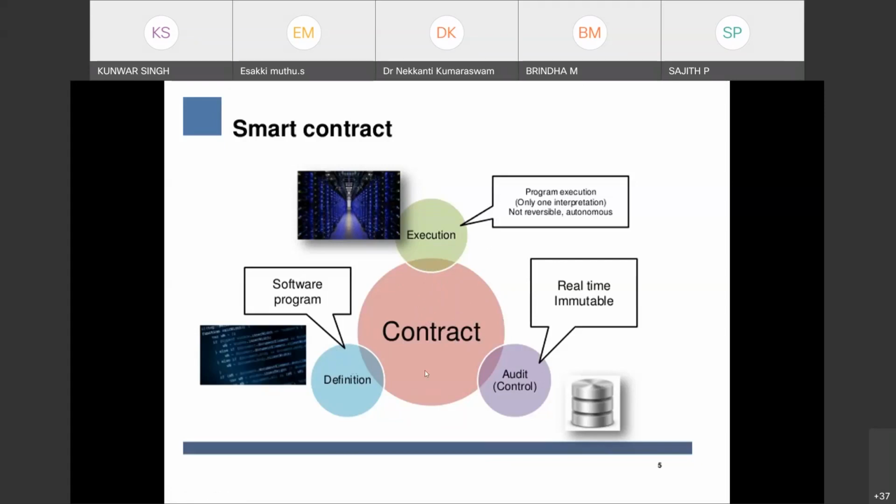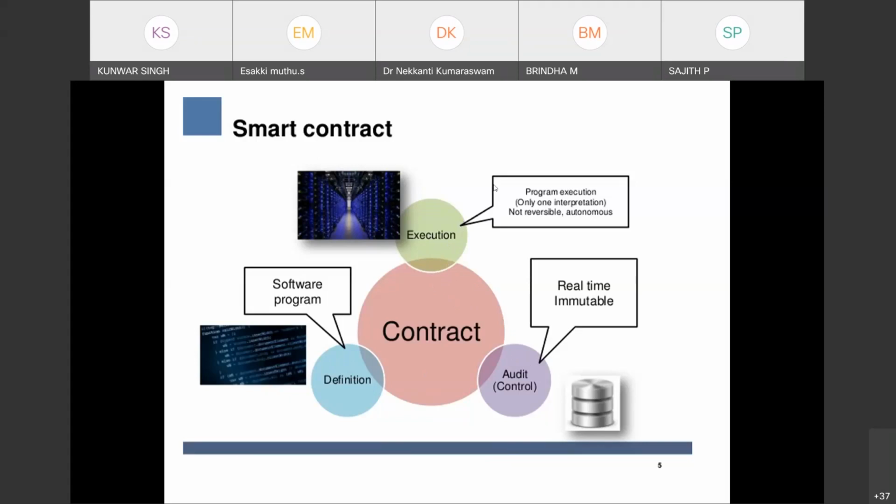Now the contract is code here, and in this case the audit will refine it, and that will be kept inside the blockchain. Now comes the execution. As you see in the blockchain, there is no trusted party, so there will not be any court. There will not be any judge.